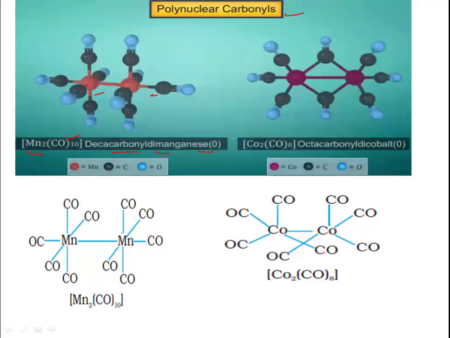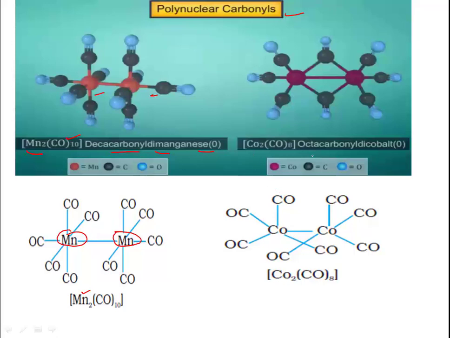This is manganese 1 and the other one, and then 10 CO species, or carbonyl groups, are bonded with these 2 manganese atoms, resulting in the formation of the complex.